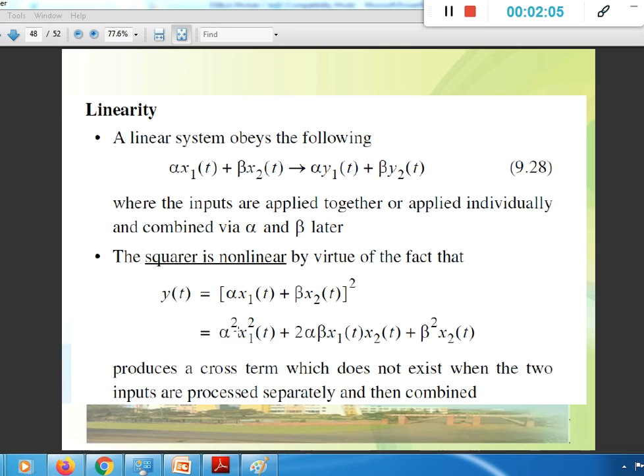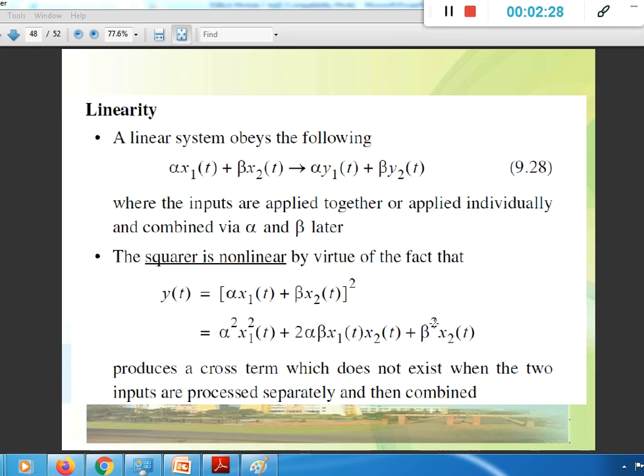Let's say we get this one when x1 is the input, and we get this one when x2 is the input. But we are getting an extra term, like 2 alpha beta x1 x2, because alpha into y1 of t is nothing but alpha x1 square of t, and y2 is nothing but x2 square of t.